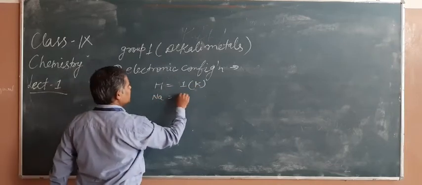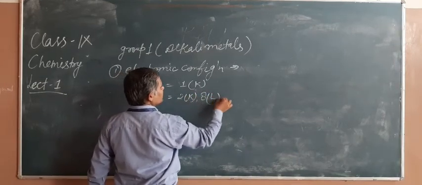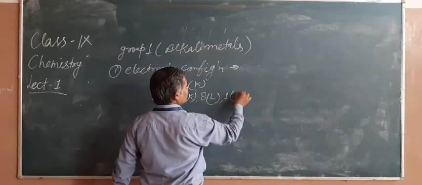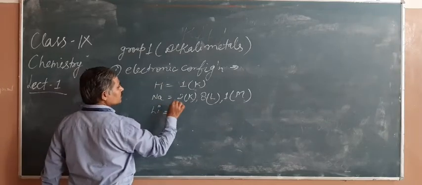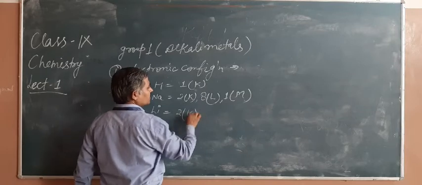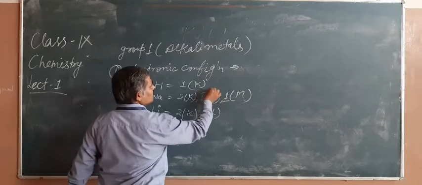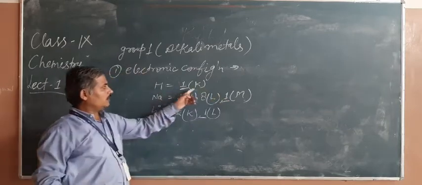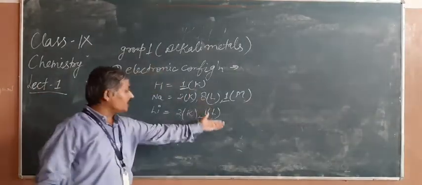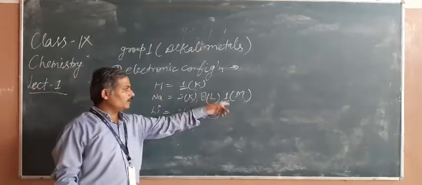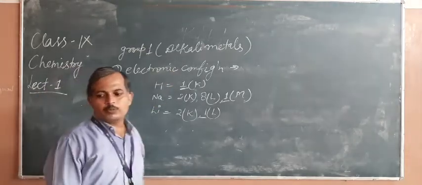Sodium, if you see, has 2 in K, 8 in L and 1 in M. This arrangement. If you see lithium, then 2 in K and 1 in L. It means they have 1 electron in their valence shell, a similar configuration in the valence shell. It is its first character which makes it similar to elements of group 1.